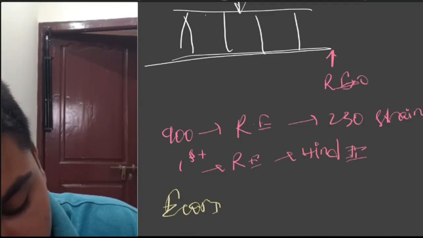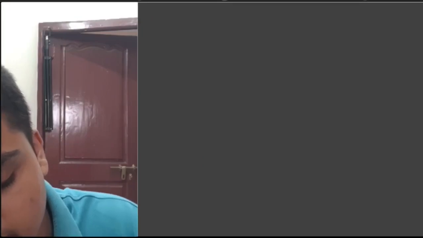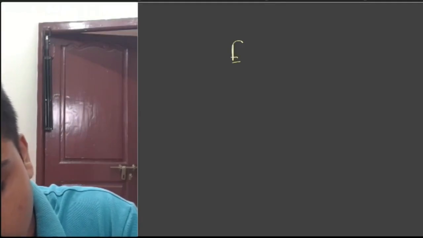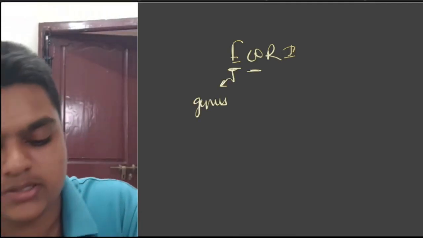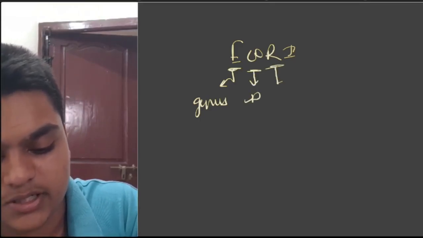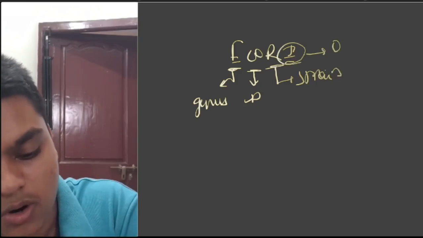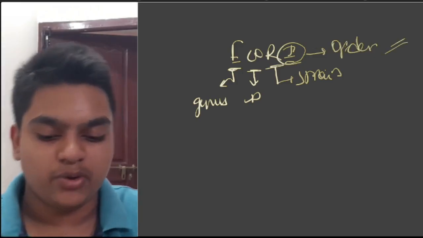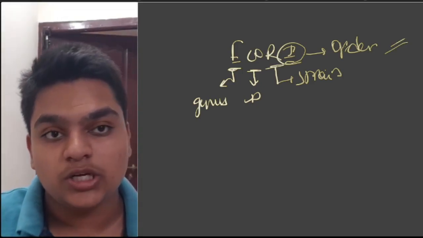Let me explain this nomenclature, EcoRI. E means the genus of that organism. Co means the species. R means the strain. I, or 1, means the order in which it was recognized, written in Roman numerals. What is the genus of Escherichia coli?